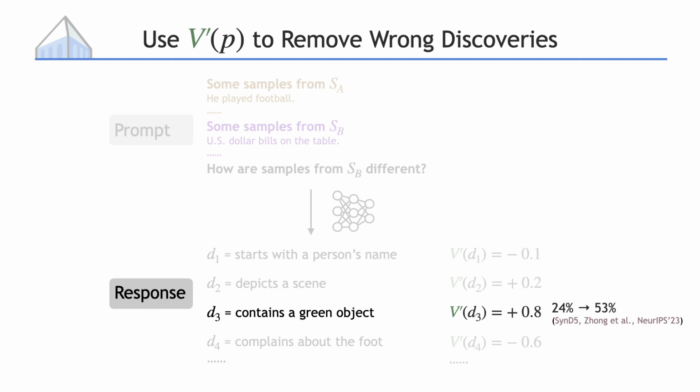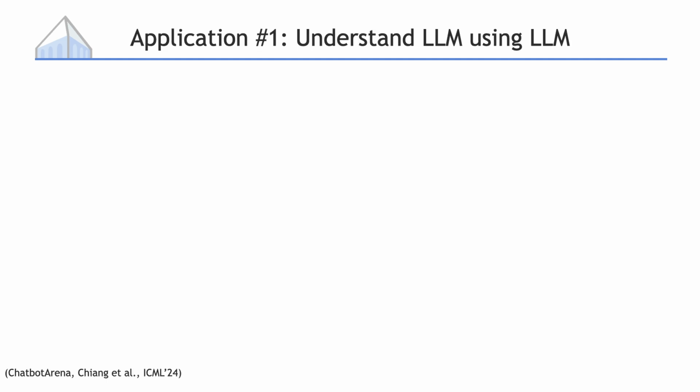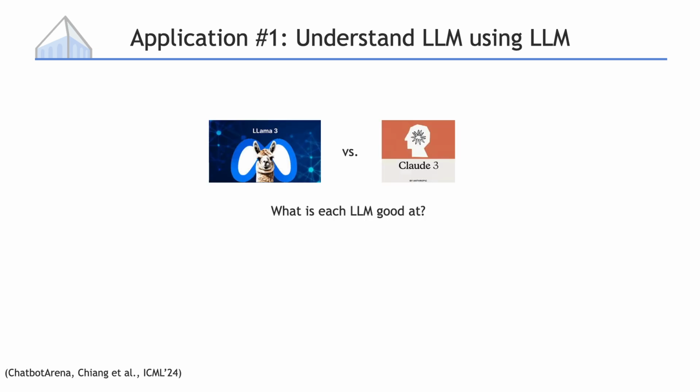Such an idea does not only work well on academic benchmarks, but also on real-world applications. I will present two applications here. In the first one, we use language model to understand language model weaknesses. In the second one, we use our system to understand some cognitive science questions. The first application is about comparing differences between language models. When Llama 3 was released last year, people were excited because it matched Claude 3's performance on Chatbot Arena, but it was unclear exactly where Llama 3 was better.